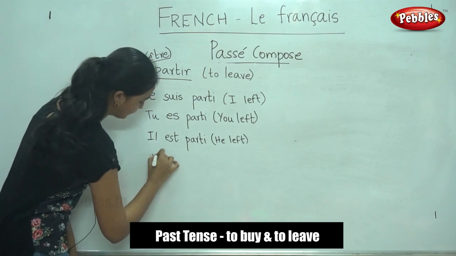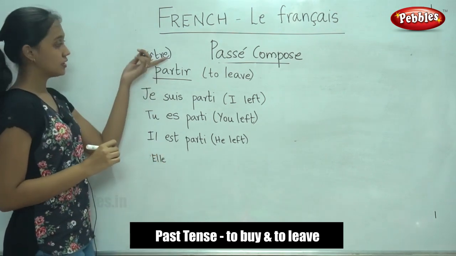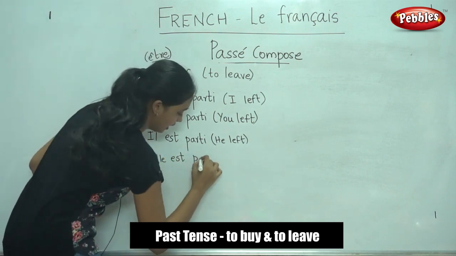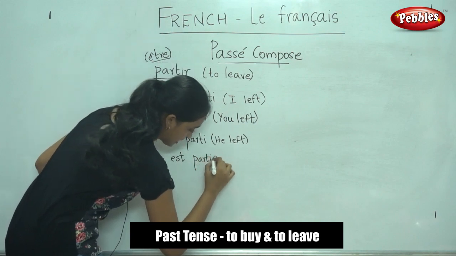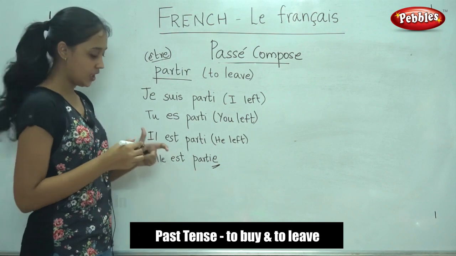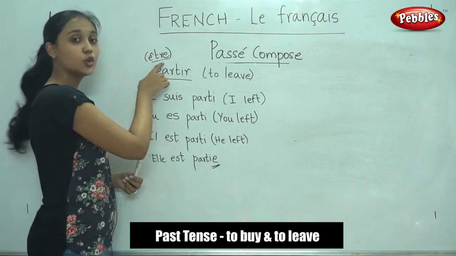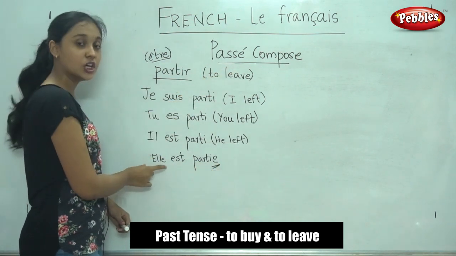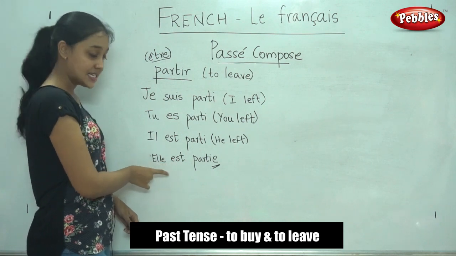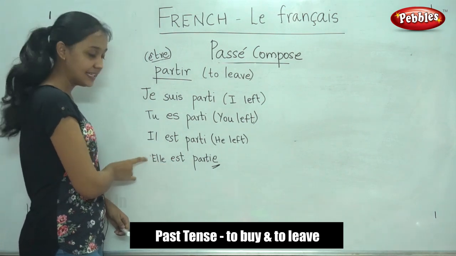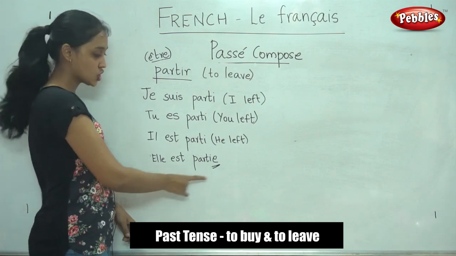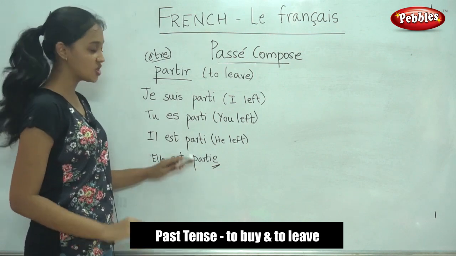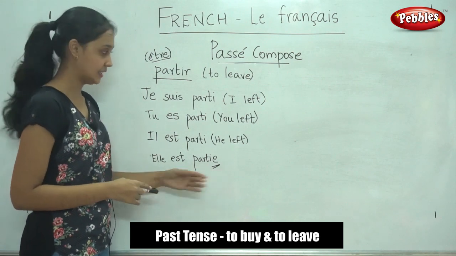Next, for elle. For elle also, for être it is est, E-S-T. Here, however, you write partie. You add an E. You remember what I told you? When you use être conjugation in passé composé, your verb must agree with your subject. Now here, since this is in the feminine form, elle is feminine singular, so we add E. Okay? As we write more, it will be clear to you. So just note down, you have to add an E here.